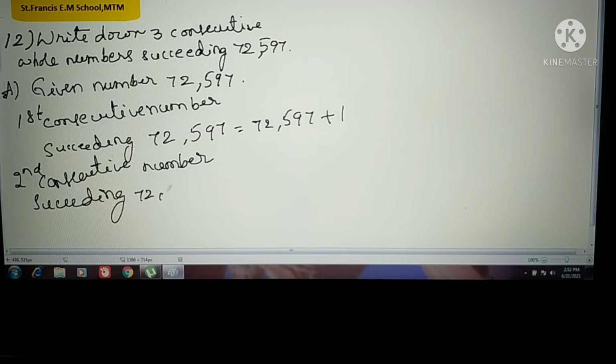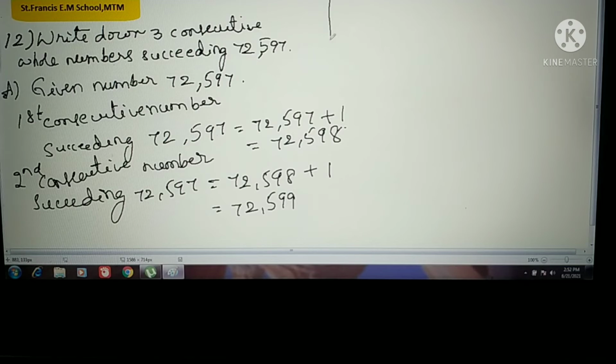Succeeding 72,597. What is that one? Second one. Already we got here 72,598. So now second one means already we got here. The next one is 72,598 plus 1. What is the answer now?